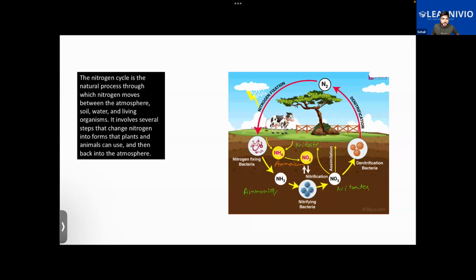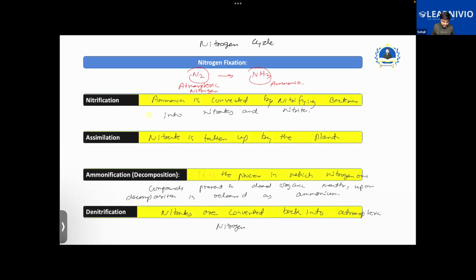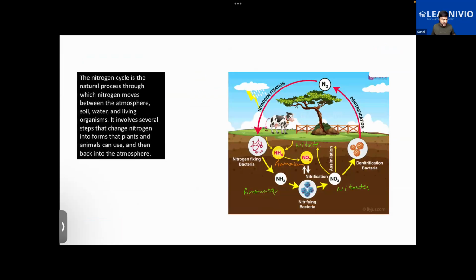Both of you listen carefully. Nitrogen cycle is a process now in which what happens? First, nitrogen fixation takes place. Some of the points which you have written, Abdullah, that is correct, but the construction of the answer needs to be proper. Okay.